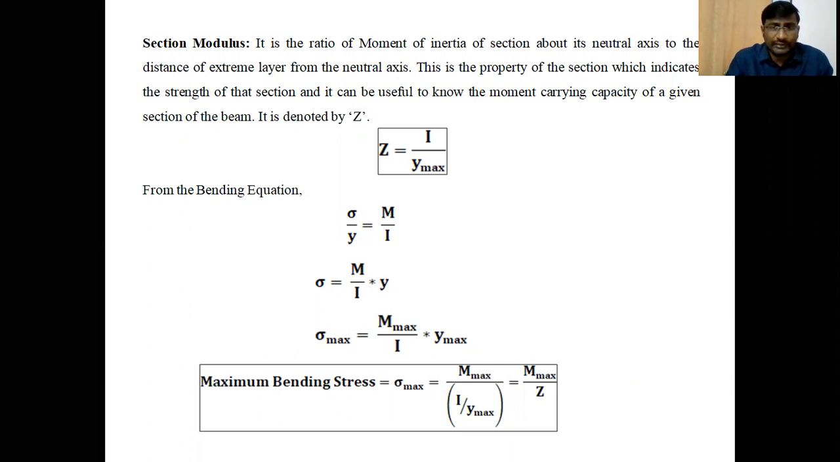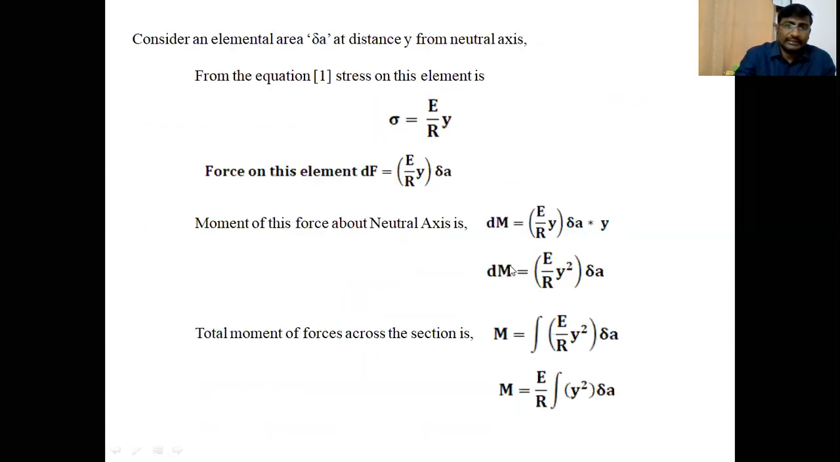If we want to calculate the section modulus, we should know the moment of inertia of that particular section about the neutral axis, and the distance of the extreme layer from the neutral axis, the Y maximum. So this is the final equation to calculate the bending stresses in the beam: M max by Z, where M max is the maximum bending moment and Z is the section modulus. Clear, students, up to now? This is the bending equation.